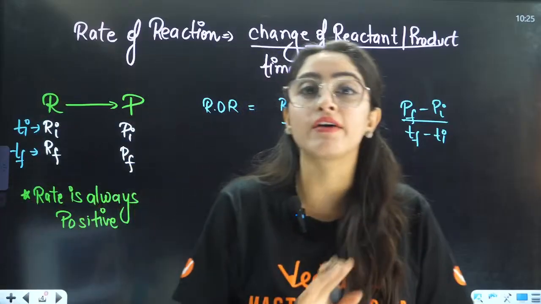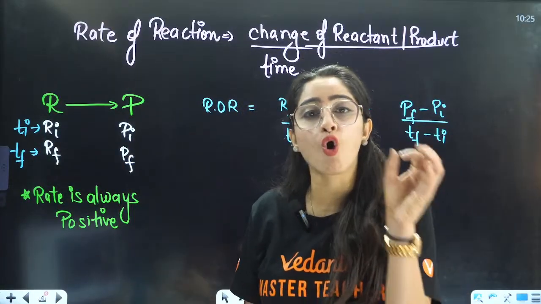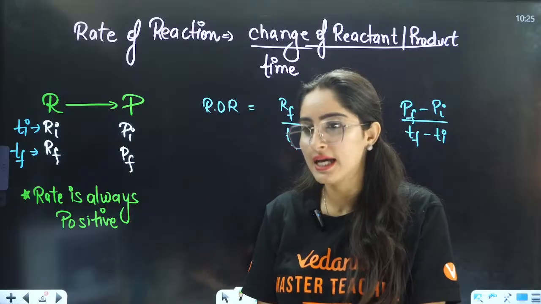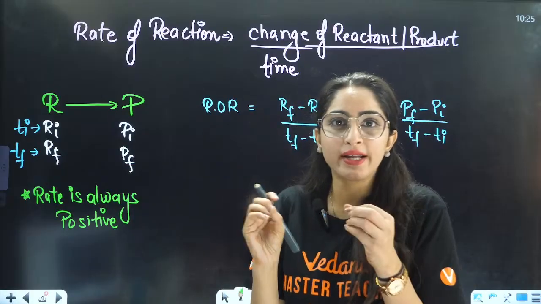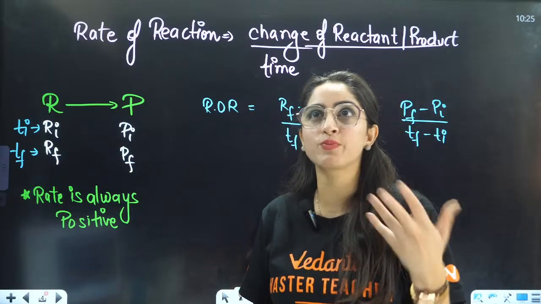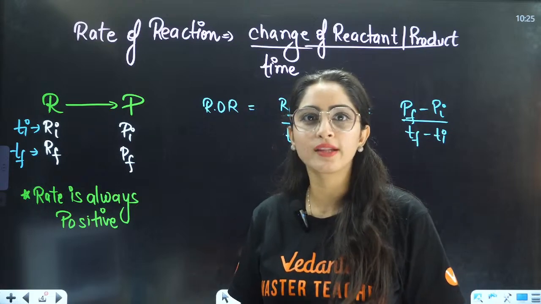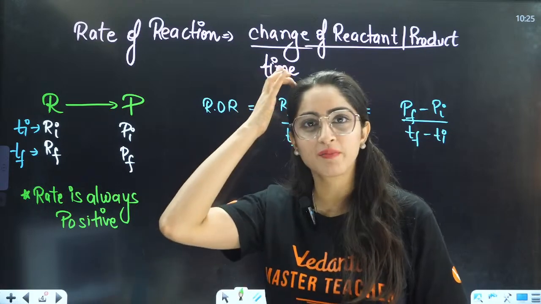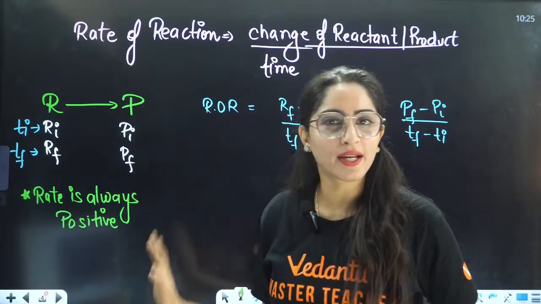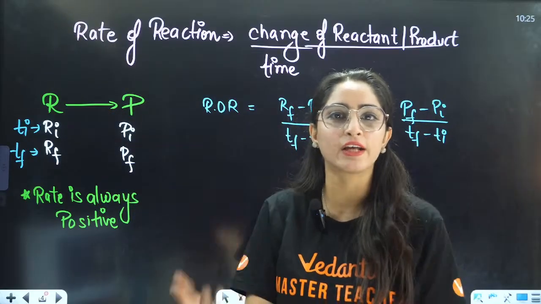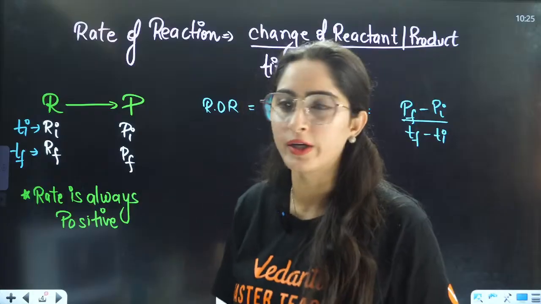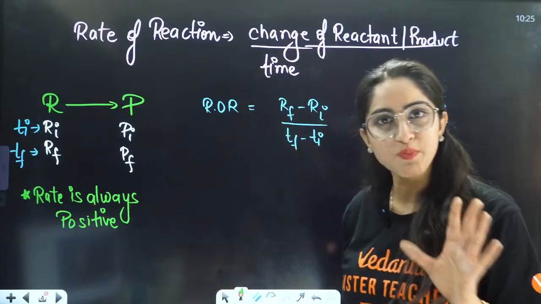Rate can never ever be a negative quantity. It is always a positive quantity, right? Speed is always positive. We can't say my speed is minus 10, right? Okay, that is in the opposite direction, that we will see in physics. But in chemistry, rate can never be a negative quantity. It is always a positive quantity, right?